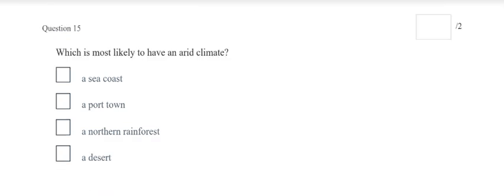Number 15. Which is most likely to have an arid climate? A seacoast, a port town, a northern rainforest, or a desert? Which one is most likely to have arid climate?